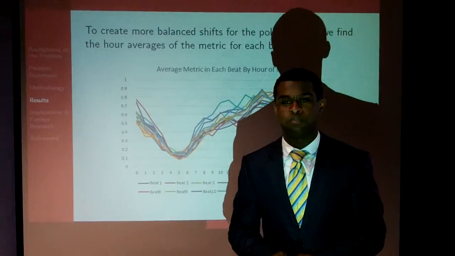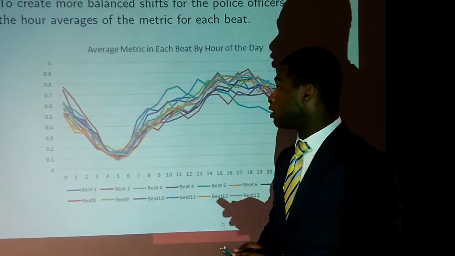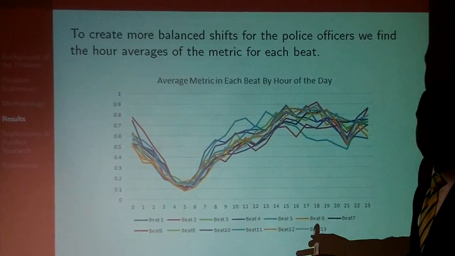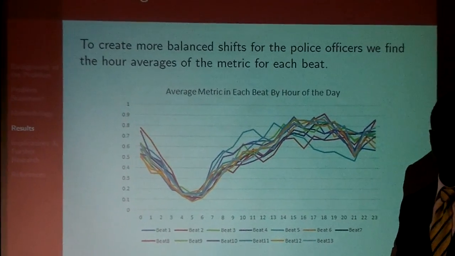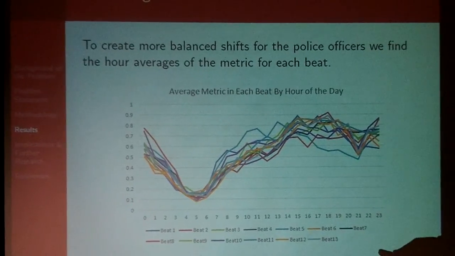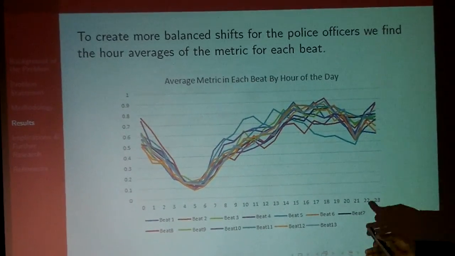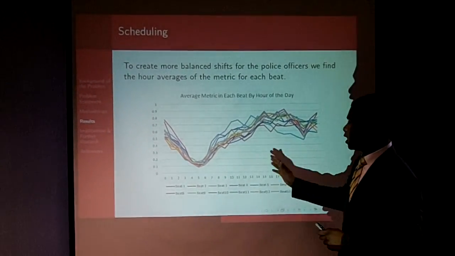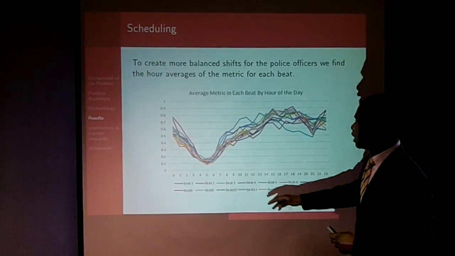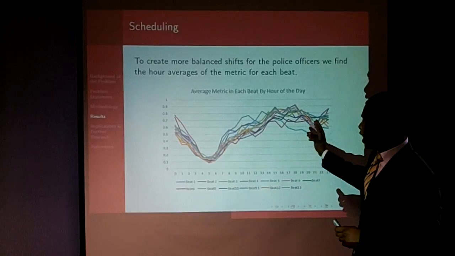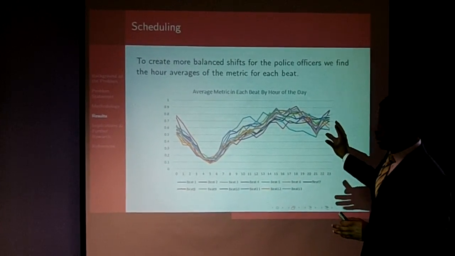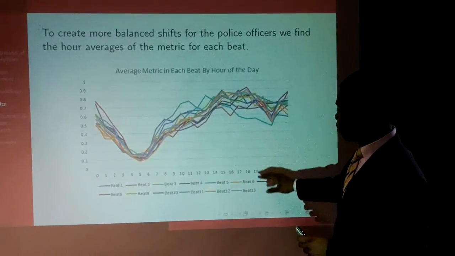Our final stage of the project was to have a scheduling recommendation as far as what hours of the day we should have one officer versus two officers. As Christy mentioned, we were able to look at our metric by day of the week and by hour of the day. We got an average metric in each beat by hour of the day, and they have a similar trend. This is layout alternative 3, and by hour of the day they have a similar trend across all the beats.